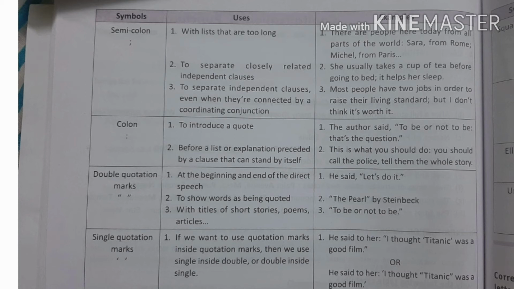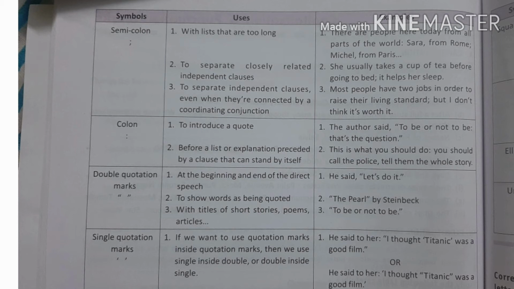For example, the author said, we can also use a colon here: to be or not to be, that's the question. Now next are double quotation marks.